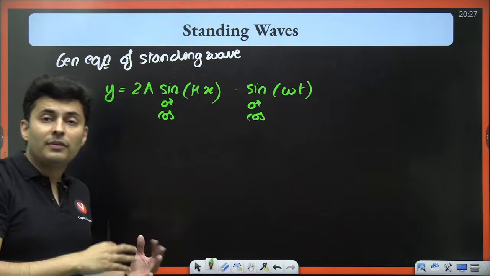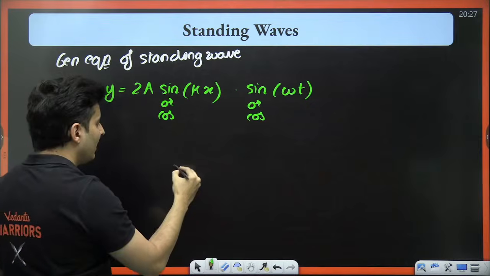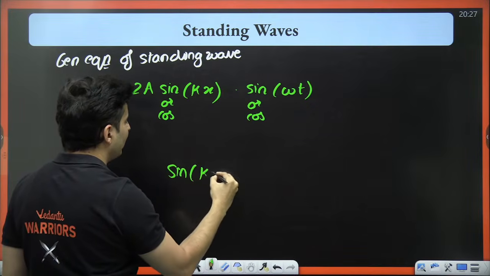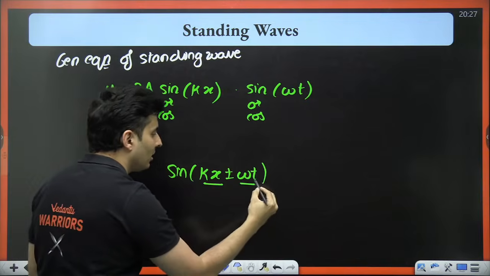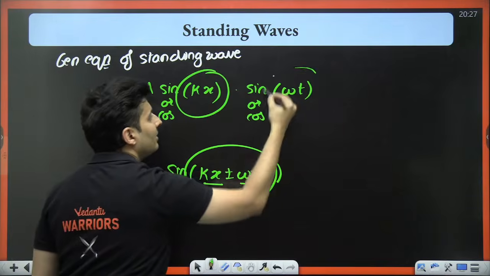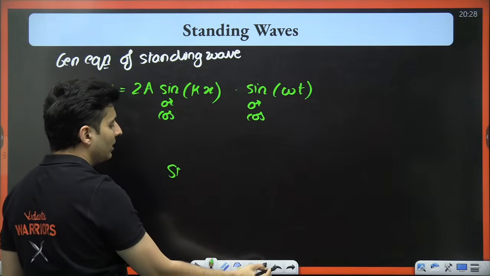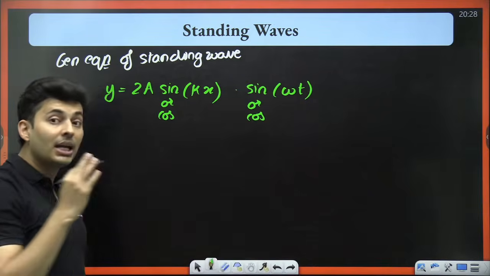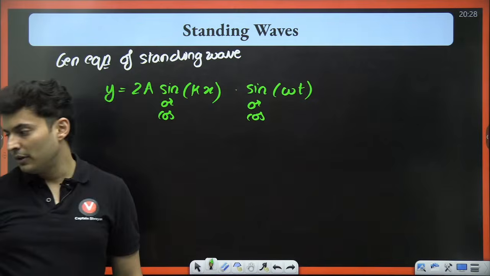See how this is different from your wave which goes from one point to the other. For a wave which goes from one point to the other, it was kx plus minus omega t. Both these terms were there in the same bracket. Here, this is there, and this is there, in different brackets. Understood? So that is how you identify whether it is a standing wave or a traveling wave.